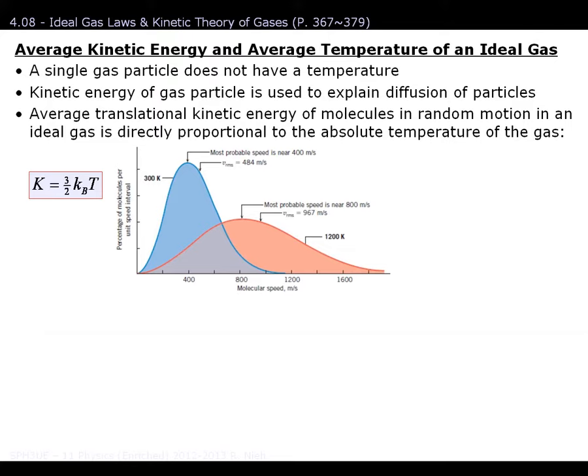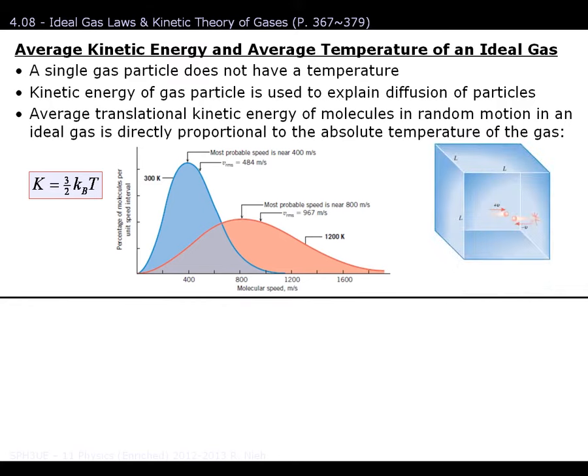So how do we create that formula on the left that describes the average kinetic energy defined by the different temperatures? Well, we know that the gases are all contained inside a box. So we'll talk about one box and one atom moving. If we were to calculate the time for the gas to move forwards and backwards, that would be defined by the distance over speed, or L over V. And since it travels both forwards and backwards, we need to double that time. That's why the formula is 2 times L over V.